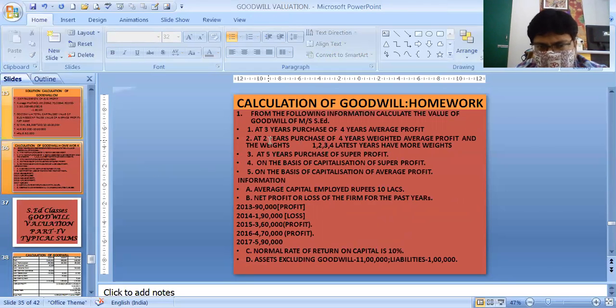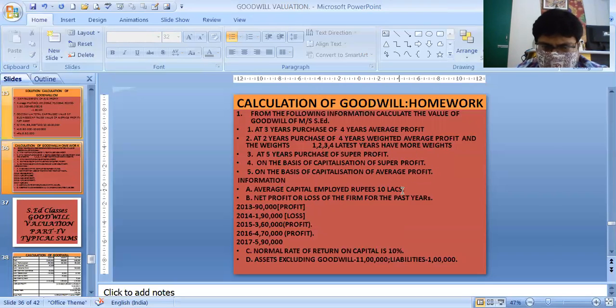This is your homework, students. From the following information, calculate the value of goodwill of Messrs. Acid: 3 years purchase of 4 years average profit; 2 years purchase of 4 years weighted average profit, the weights are given; 5 years purchase of super profit; and on the basis of capitalization of super profit and capitalization of average profit. All the methods are in one complete sum.